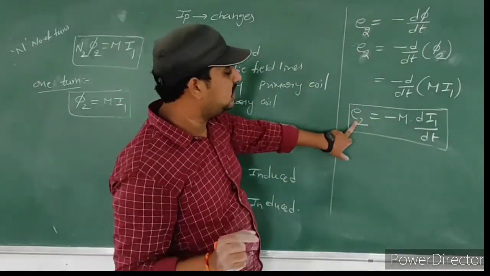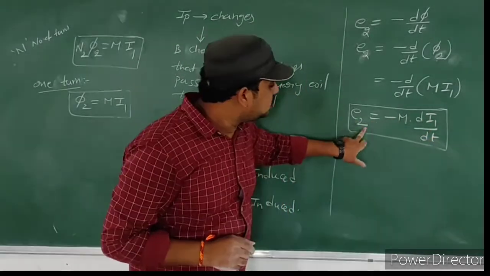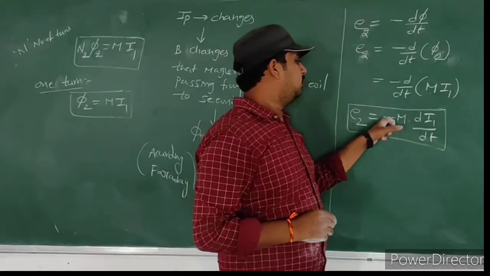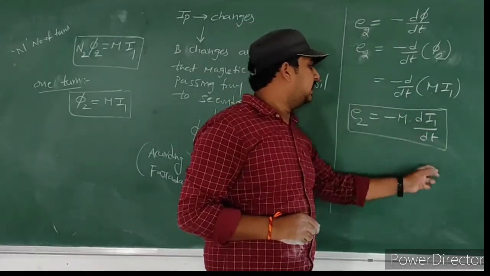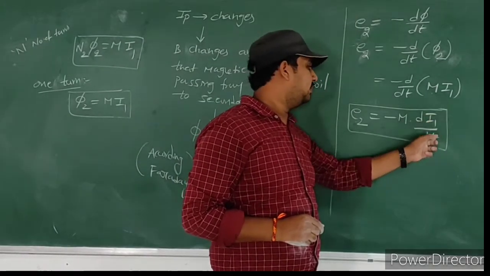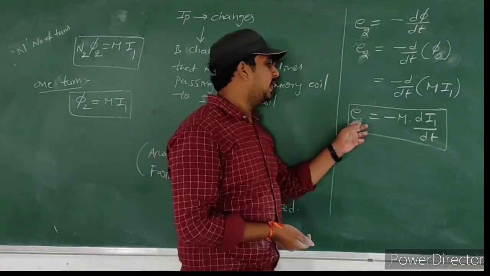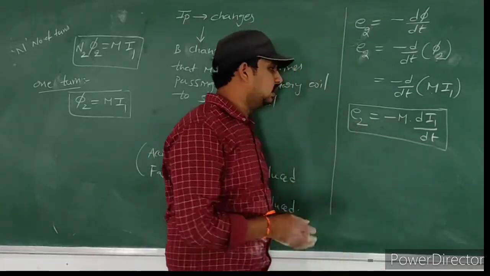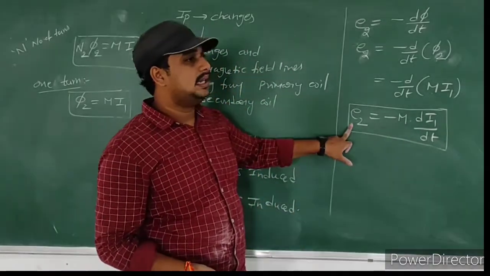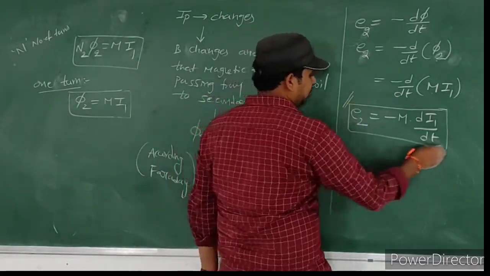Dear student, 2 indicates the secondary coil. Here 1 indicates the primary coil. The induced EMF in the secondary coil is equal to the negative of M into the current change in the primary coil with respect to time, dI1 by dt. E2 is equal to minus M into dI1 by dt. Here M means mutual inductance. So E2 means EMF induced in the secondary coil. This formula is very, very important.